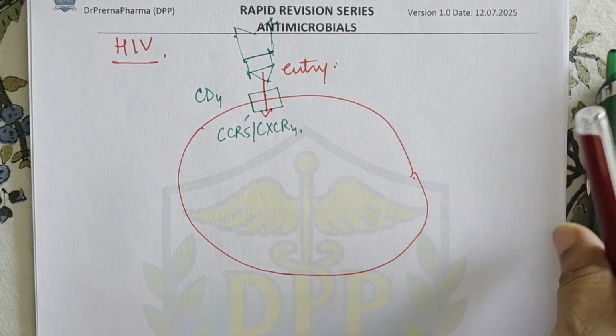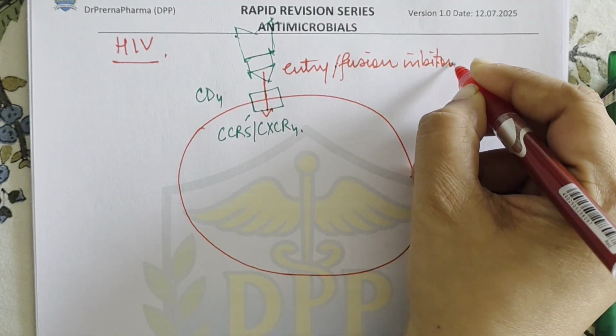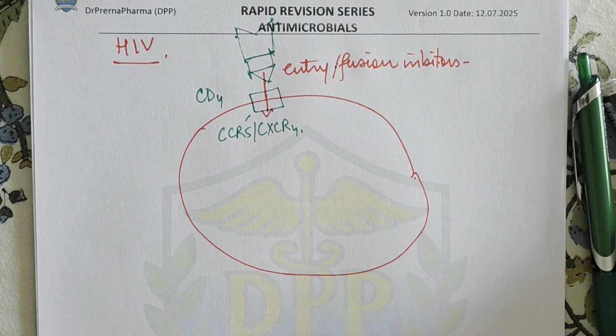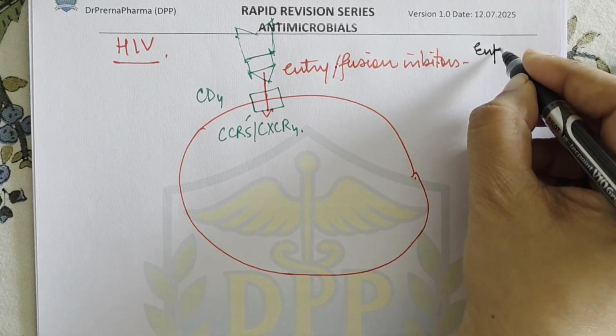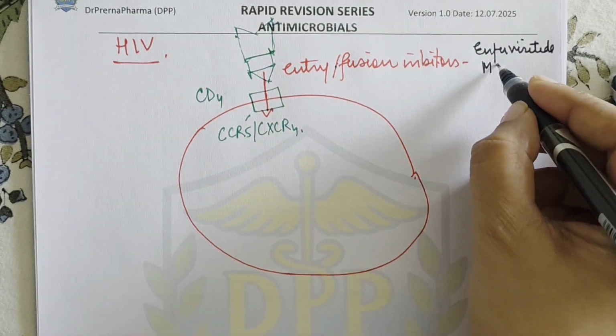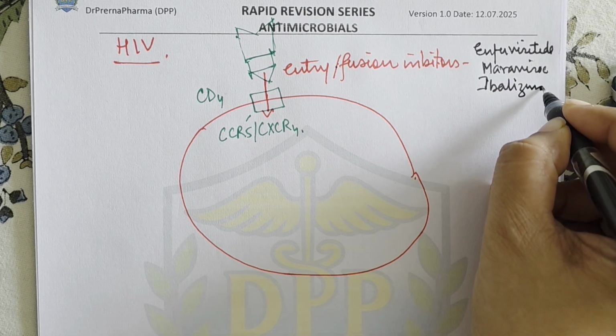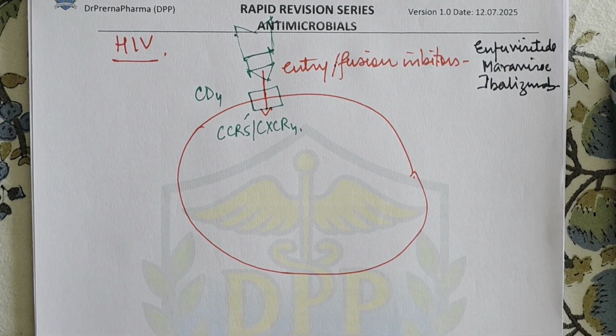So now this entry point is targeted by fusion inhibitors, right? Now in fusion inhibitors, the drugs that we have are enfuvirtide, okay. Then we have the CCR5 antagonist, that is maraviroc, and also ibalizumab. So these are the drugs which are entry or fusion inhibitors.